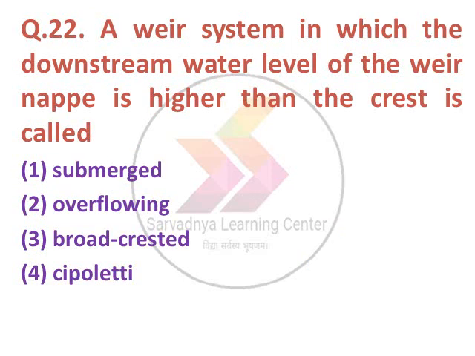Next question. A weir system in which the downstream water level of the weir nappe is higher than the crest is called option 1 submerged, second overflowing, 3 broad crested, 4 sepulchre. The option number 1 is correct, submerged.